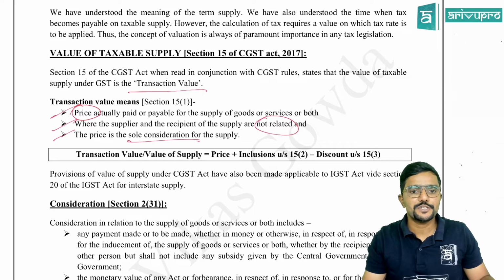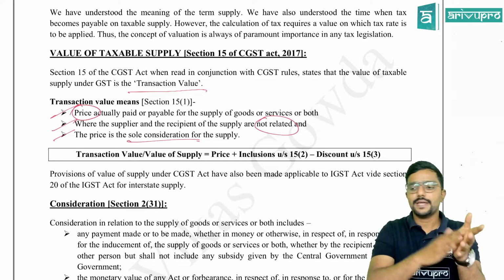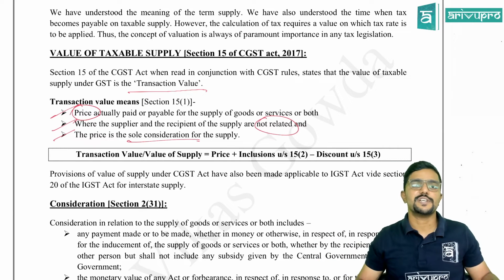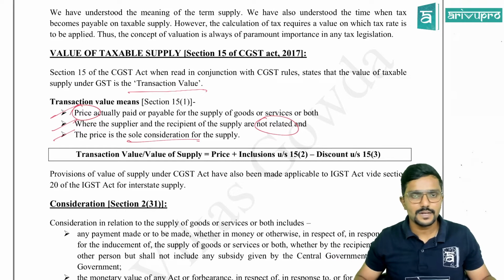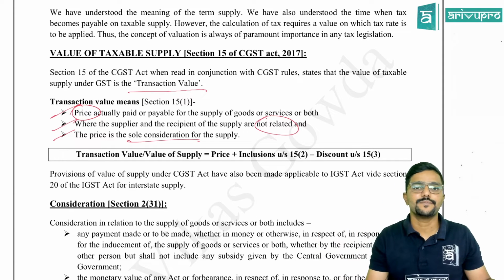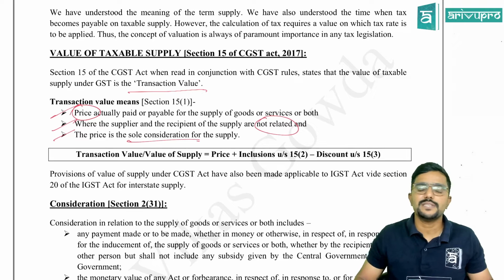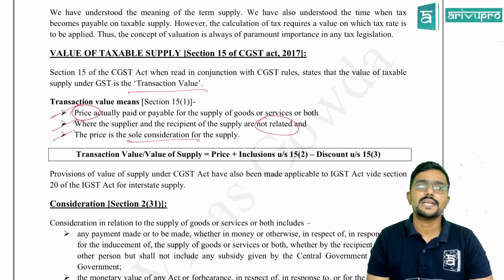I have told you, we cannot apply section 15 when the supplier and recipient are related or the price is not the sole consideration, for example exchange, barter or anything like that, where something is given in kind or is non-monetary. In that case, we go straight to the valuation rules, which are given under the CGST Rules 2017.